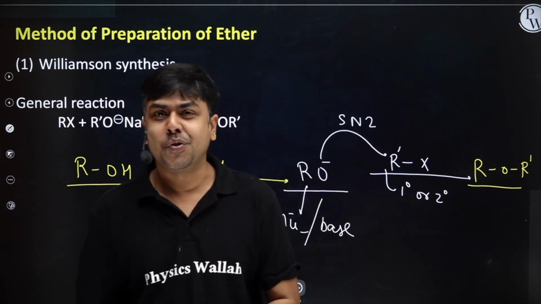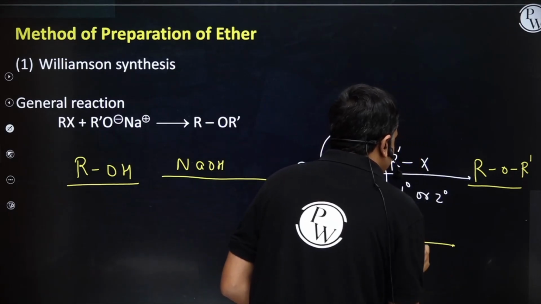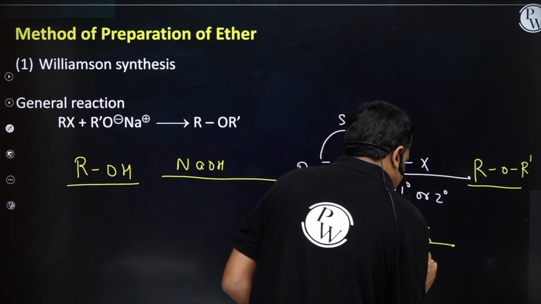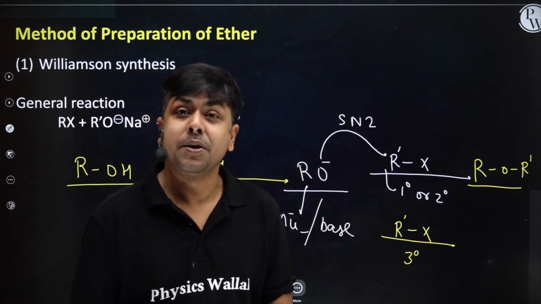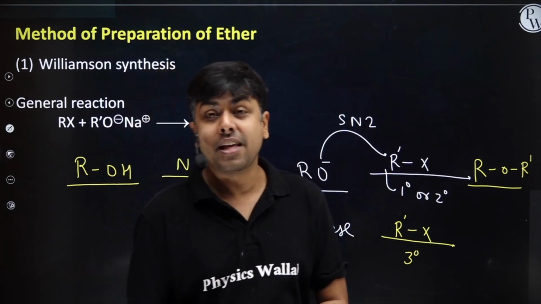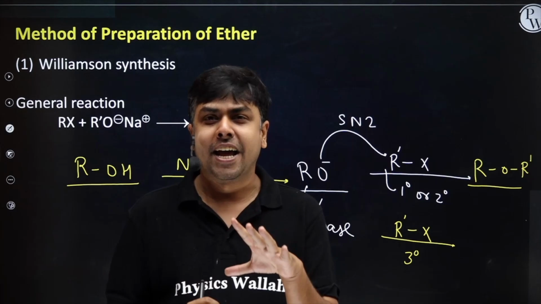Now the second story: if this alkyl halide is a 3 degree alkyl halide, in that case RO minus will act as a base, because RO minus has a basic character as well as nucleophilic character.